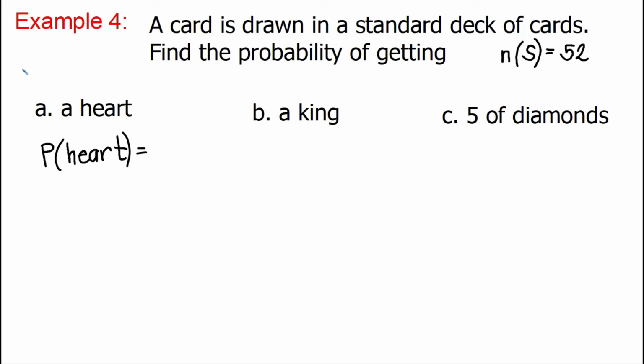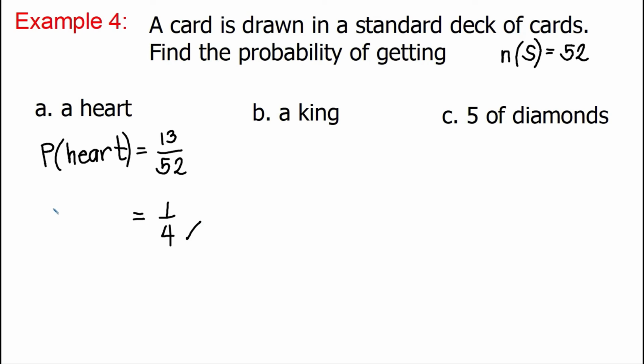So, the probability of getting a heart will be 13 all over 52. And what's the lowest term of 13 over 52? Let's divide the numerator and the denominator by 13. 13 divided by 13 is equal to 1. 52 divided by 13 is equal to 4. So, therefore, the probability of getting a heart is 1 over 4.